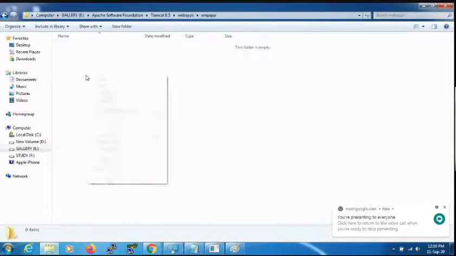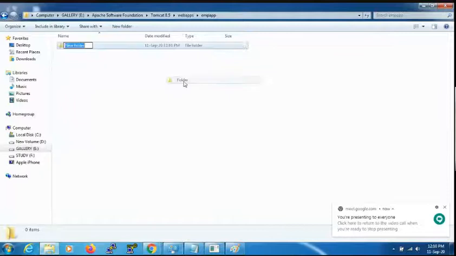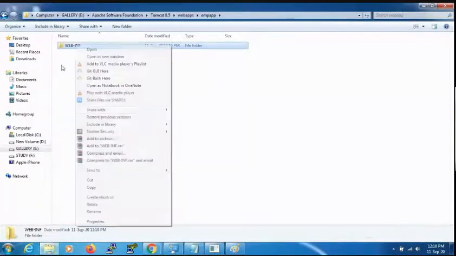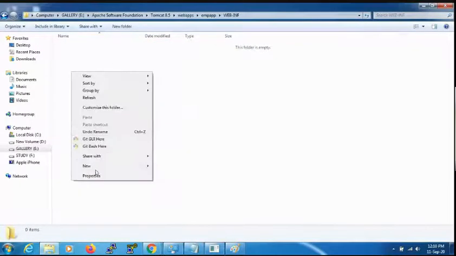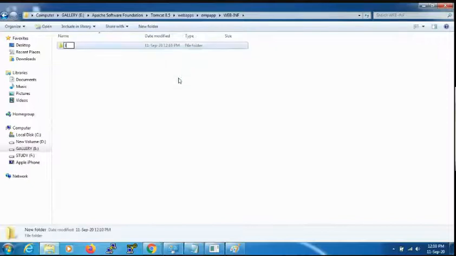In this, right click, new folder, web-inf. In this, right click, new folder, lib.